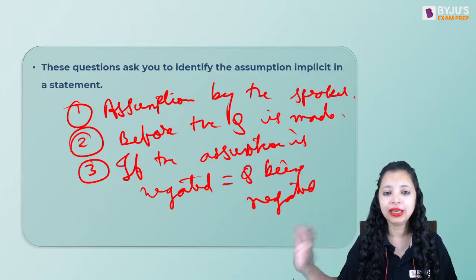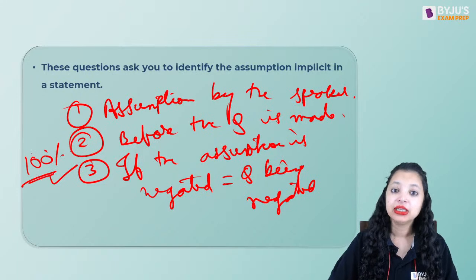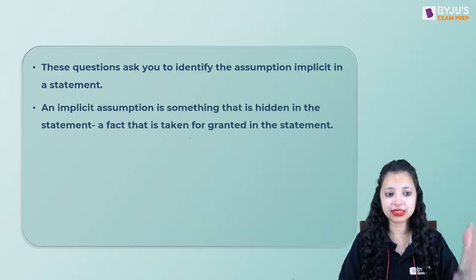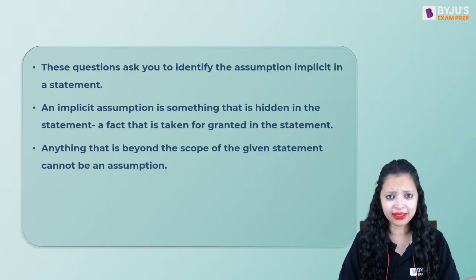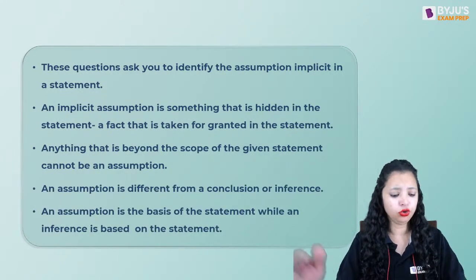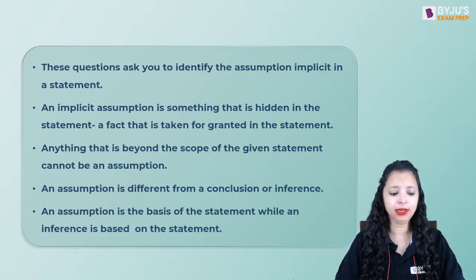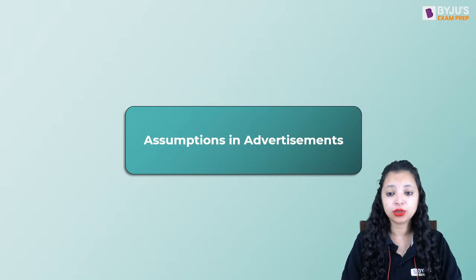You may be confused in n number of questions. This will 100% of the times give you a correct answer. Now, I've written all this in pointers, okay? And we are going to apply this to the theory that I'm going to give you. You can take a screenshot of it and read that later on. Okay, I hope this fundamental is clear to everybody. So, are we ready to look at some sample questions and apply the knowledge that we have gained right now? Are we ready, everyone? Shall I show you the first question?